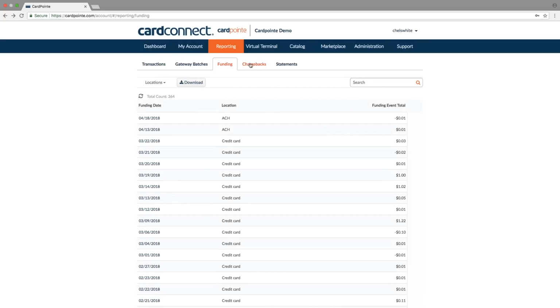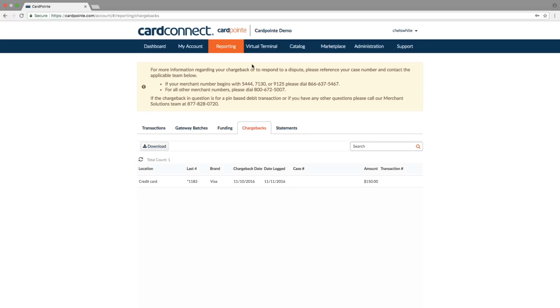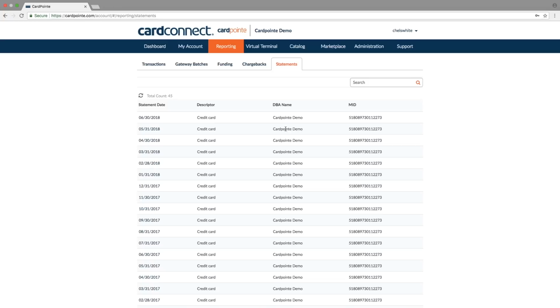Going to the Chargeback subtab, we report on the chargebacks as they occur, and provide all the information we can, so merchants can be more proactive in addressing those chargebacks. In the Statements subtab, you can see all statements for any of your business locations. All you have to do is download the PDF to view each statement.